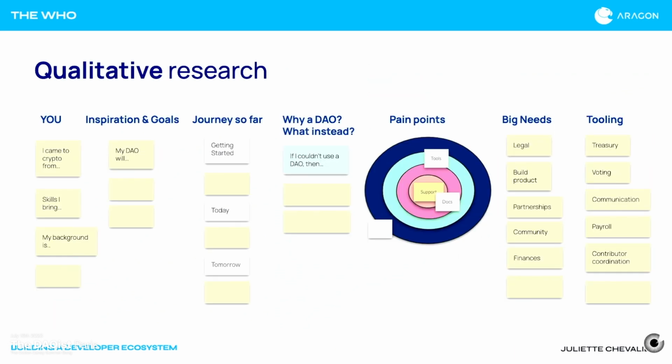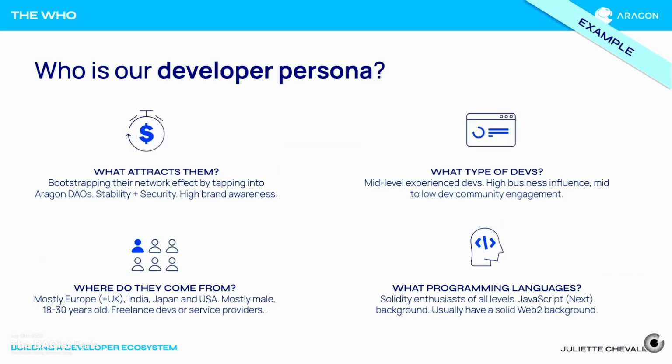And that's when we go into the qualitative research. I'm taking this snapshot from a research study that we did specifically, where we really tried to assess who was our developer persona. How do they come into crypto? Why are they here? How's their journey, their inspiration, their goals? If they weren't building a DAO, what were they doing instead and why? What are some pain points, their big needs? What tooling are they already using? And through that, we can kind of come into some conclusions about who our developer persona is.